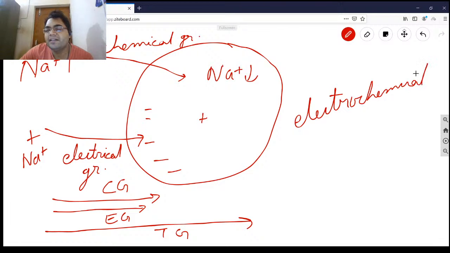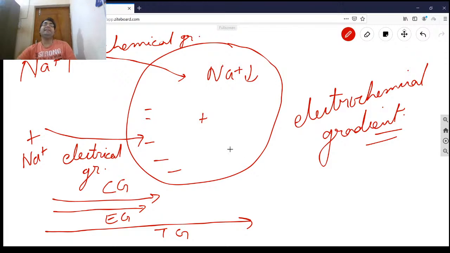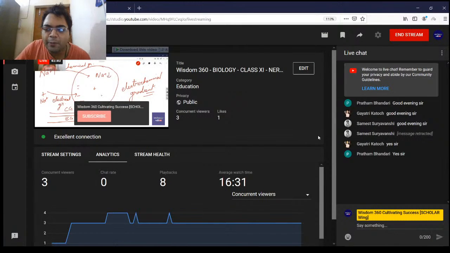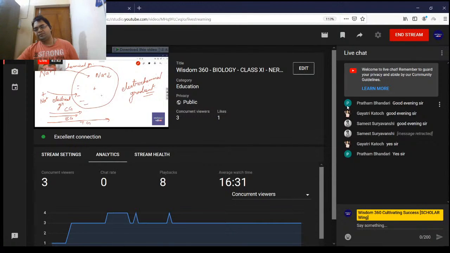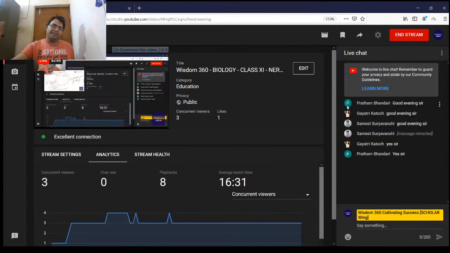The word electrochemical gradient is given in all the books, but they don't explain it, so students become very confused. In this way, you will never have any perplexion or confusion; it will all be crystal clear. So any doubt here in the gradient part? I don't think any doubt will be there, but you can clarify if you have any doubt in the potassium and sodium electrochemical gradient conceptual understanding. Any query, doubt?